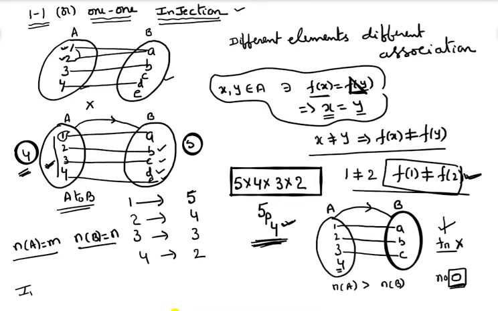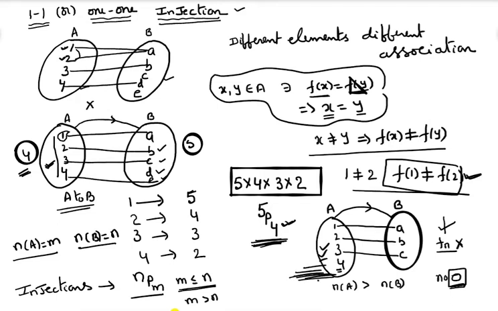Then the number of injections, injection is nothing but one-one function, from A to B is nPm, where m is always less than or equal to n. But if m is greater than n, m has more values, then the number of one-one functions is equal to 0.